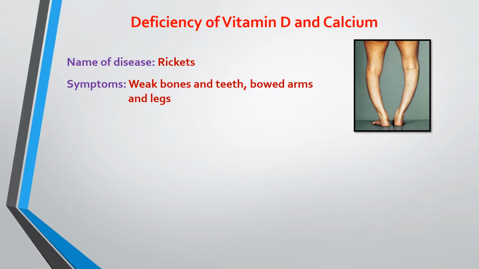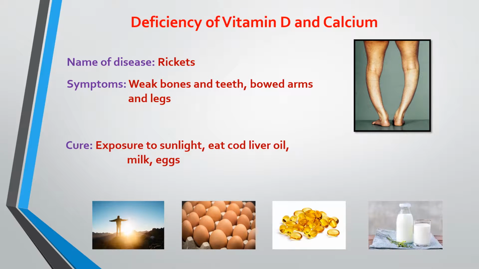Then the deficiency of vitamin D and calcium. The name of the disease caused by the deficiency of vitamin D is rickets. In this disease, the person will have weak bones and teeth, and both arms and legs are affected. You can see in the picture also that the leg is bent. And we can cure this by exposing our body to sunlight, so our body itself prepares vitamin D inside it. We can also cure it by eating cod liver oil, milk, eggs.